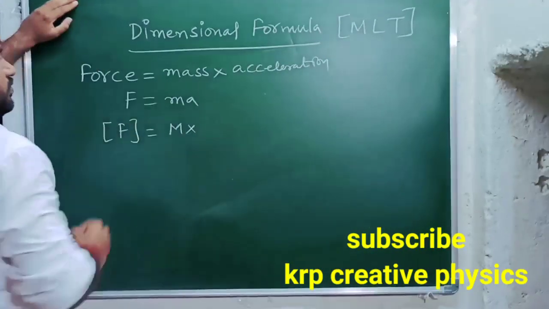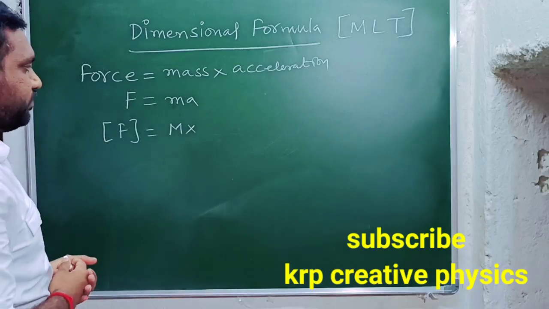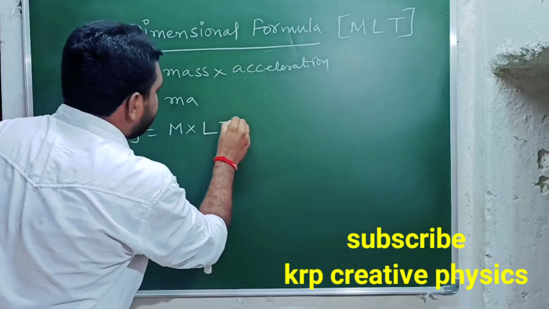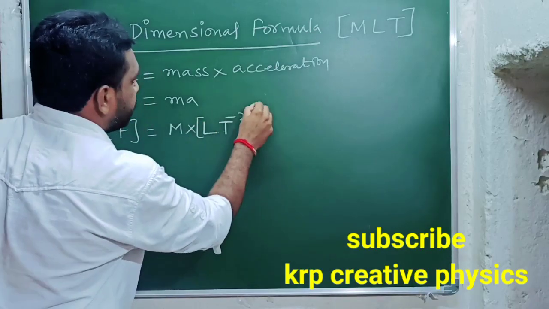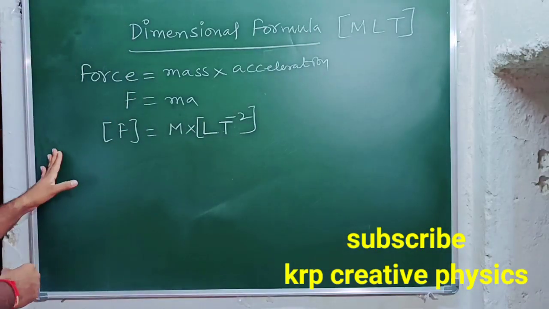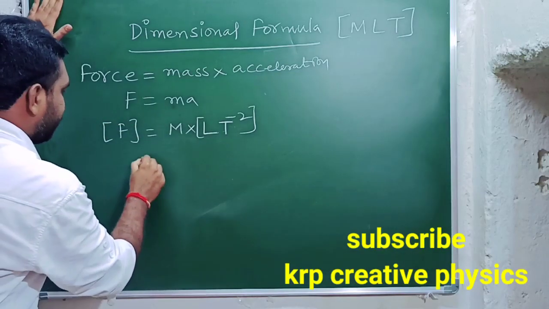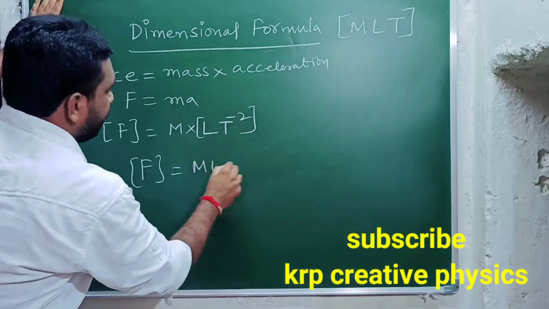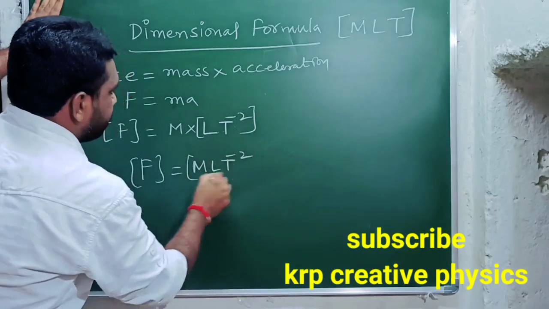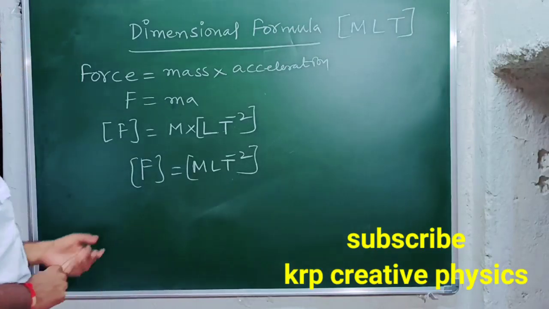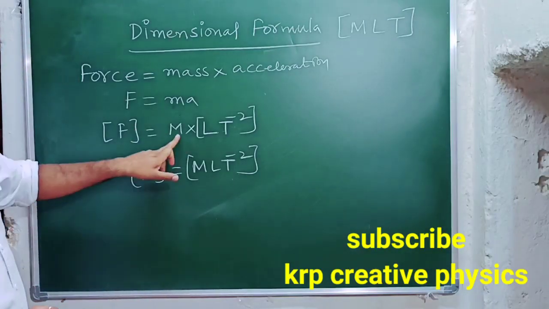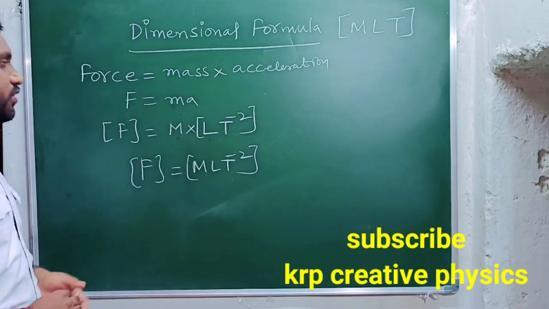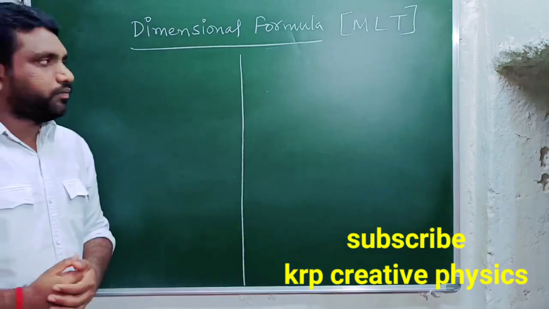Next, into a. Just now we found the dimension formula of acceleration. What is the dimension formula of acceleration here? L T to the power of minus 2. So that is the dimension formula of acceleration. So finally what we'll get here, M L T to the power of minus 2. That's it. We are combining all these things here. M L T to the power of minus 2. This is the dimension formula of force. In this way we can find the dimension formula of force.